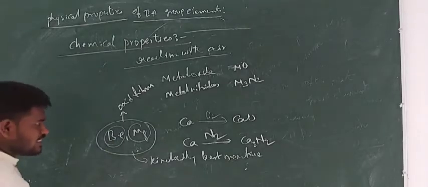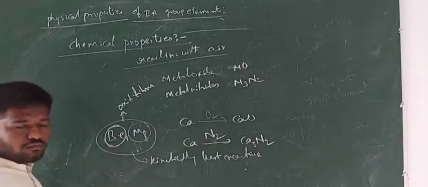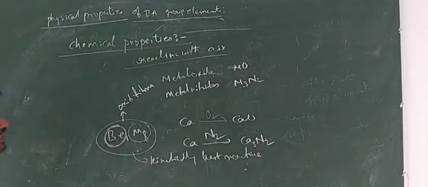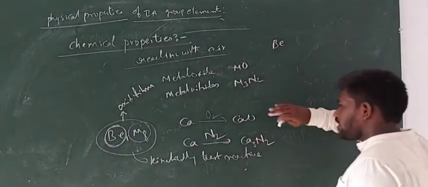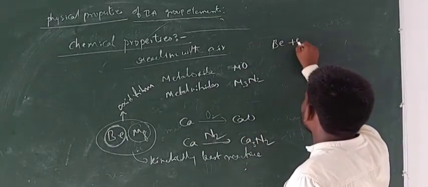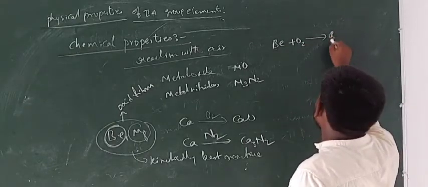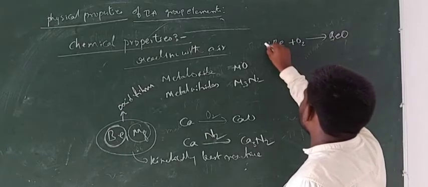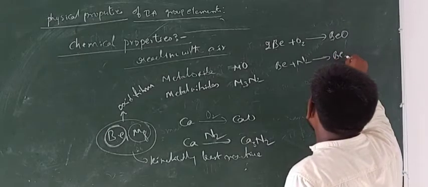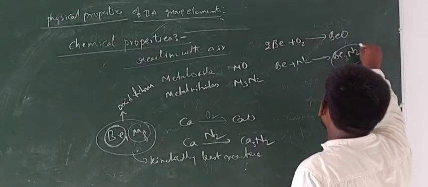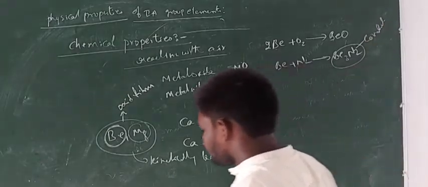However, powdered beryllium upon ignition combines with oxygen and gives beryllium oxide, and reacts with nitrogen and gives beryllium nitride. So the powdered beryllium, not solid beryllium, upon ignition combines with oxygen and gives BeO, beryllium oxide, and combines with nitrogen and gives Be3N2. This compound is covalent in nature.